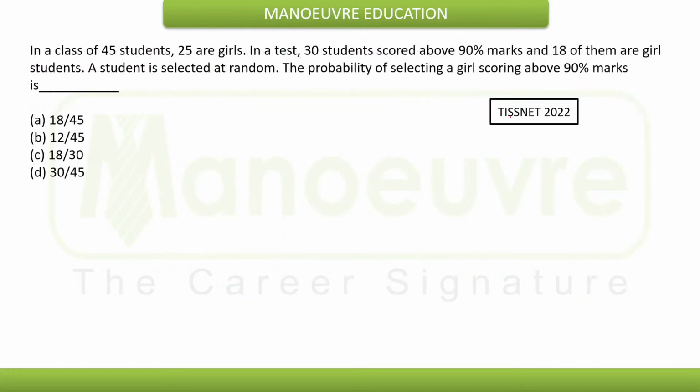Now see, this example was asked in the TISSNET exam 2022, just in the previous year question paper. Yes Raj, it will clearly be available, don't worry about that. So in a class of 45 students, 25 are girls. Okay, so total students are 45, out of that 25 are girls. In a test, 30 students scored above 90% marks and 18 of them are girl students. Fine. A student is selected at random. Okay, so one student is selected.